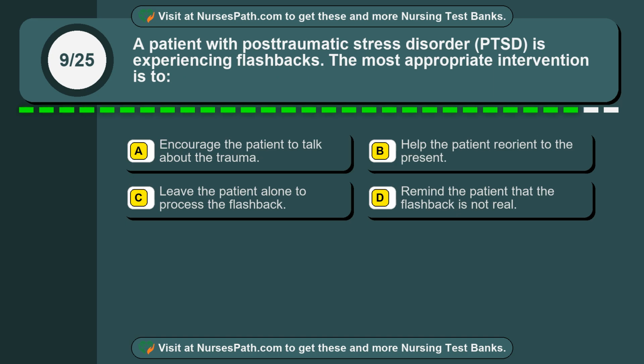Question 9. A patient with post-traumatic stress disorder, PTSD, is experiencing flashbacks. The most appropriate intervention is to: Option A. Encourage the patient to talk about the trauma. Option B. Help the patient reorient to the present. Option C. Leave the patient alone to process the flashback. Option D. Remind the patient that the flashback is not real.